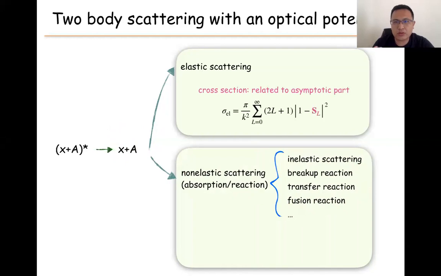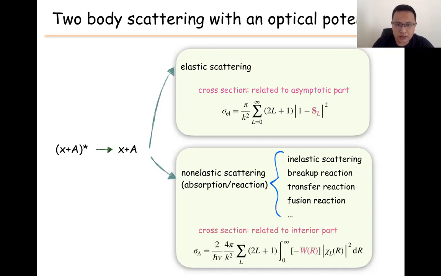I cannot list all of them. So we need to compute the cross-section with the optical potential. This is very simple because by definition, the cross-section of the elastic scattering is related to the asymptotic part. So if we know the S matrix between X and A, we can compute the cross-section by using this relation.